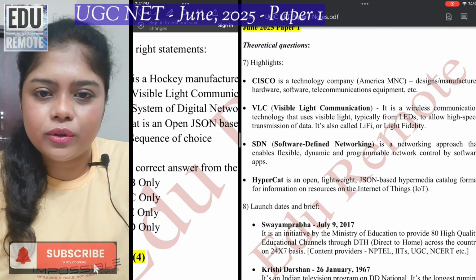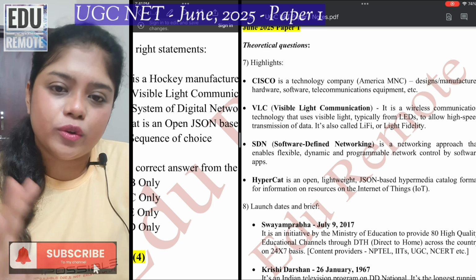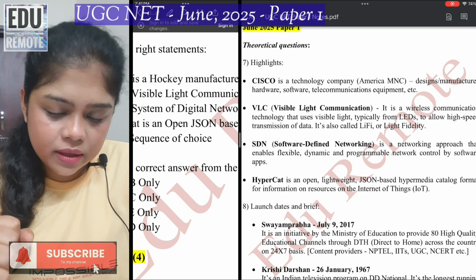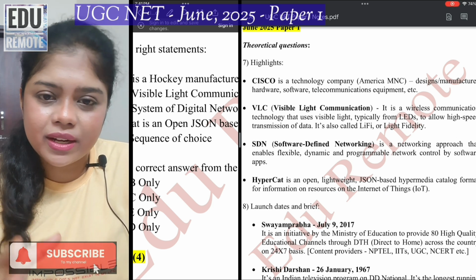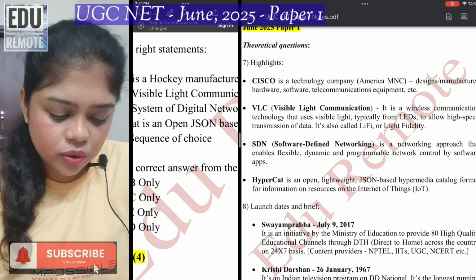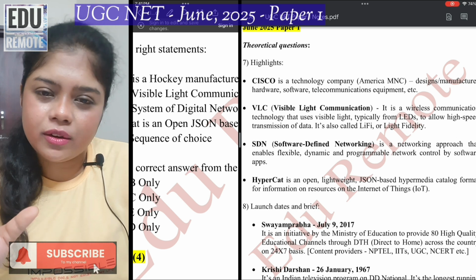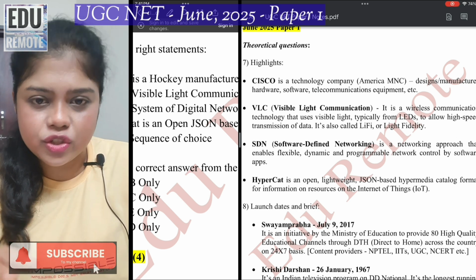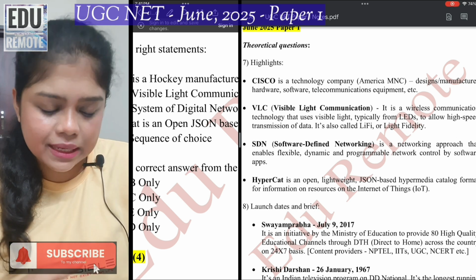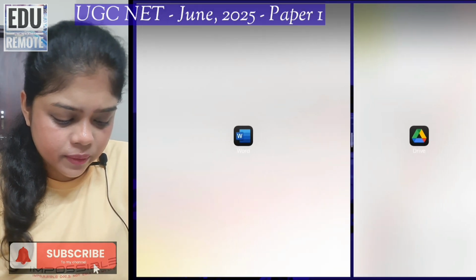Now honestly, I don't know much about technological theories because I am from an economics background, but definitely even as an economist you will be appearing for the general paper. So it's better to have an overview of the basic concept rather than just knowing the correct option for the answer. I think that's about it.